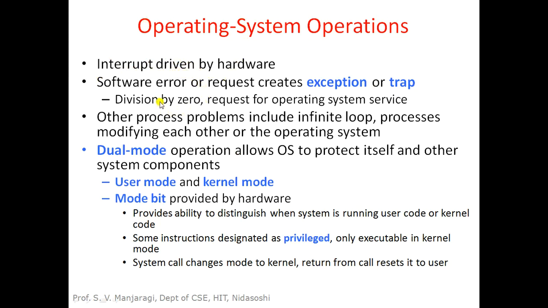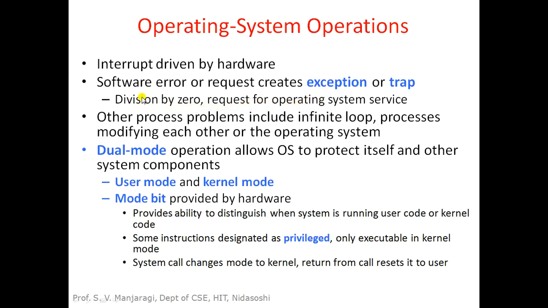There are some cases while executing a program where there may be a possibility of a runtime error. So what is a runtime error? During execution of the program, if any error occurs, like a divide by 0 error. If the CPU encounters an instruction like dividing a value by 0, which is an illegal mathematical operation, this is called a runtime error. Dividing a value by 0 is called a runtime error, or an exception.